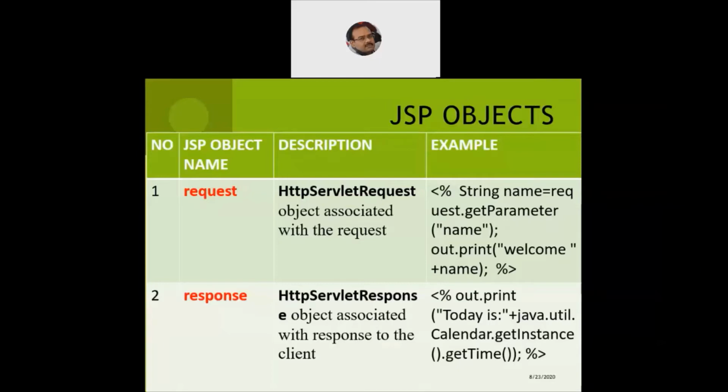So we fetch the user name with the help of the getParameter function associated with the HTTP servlet request object called request, and then we print it with the help of the out.print or the out.println. Out is another object we are using here, a predefined preloaded precompiled object, and they are all readily available for us. So we fetch the name of the user and print it along with the welcome value. So welcome and the name of the user. That is how it works successfully onto the client machine.